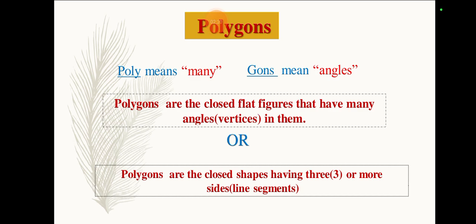The figures or polygons are closed flat figures that have many angles or vertices in them, or polygons are closed shapes having 3 or more sides, like line segments. Any shape having exactly 3 or more than 3 angles, sides, vertices, line segments is basically called a polygon.